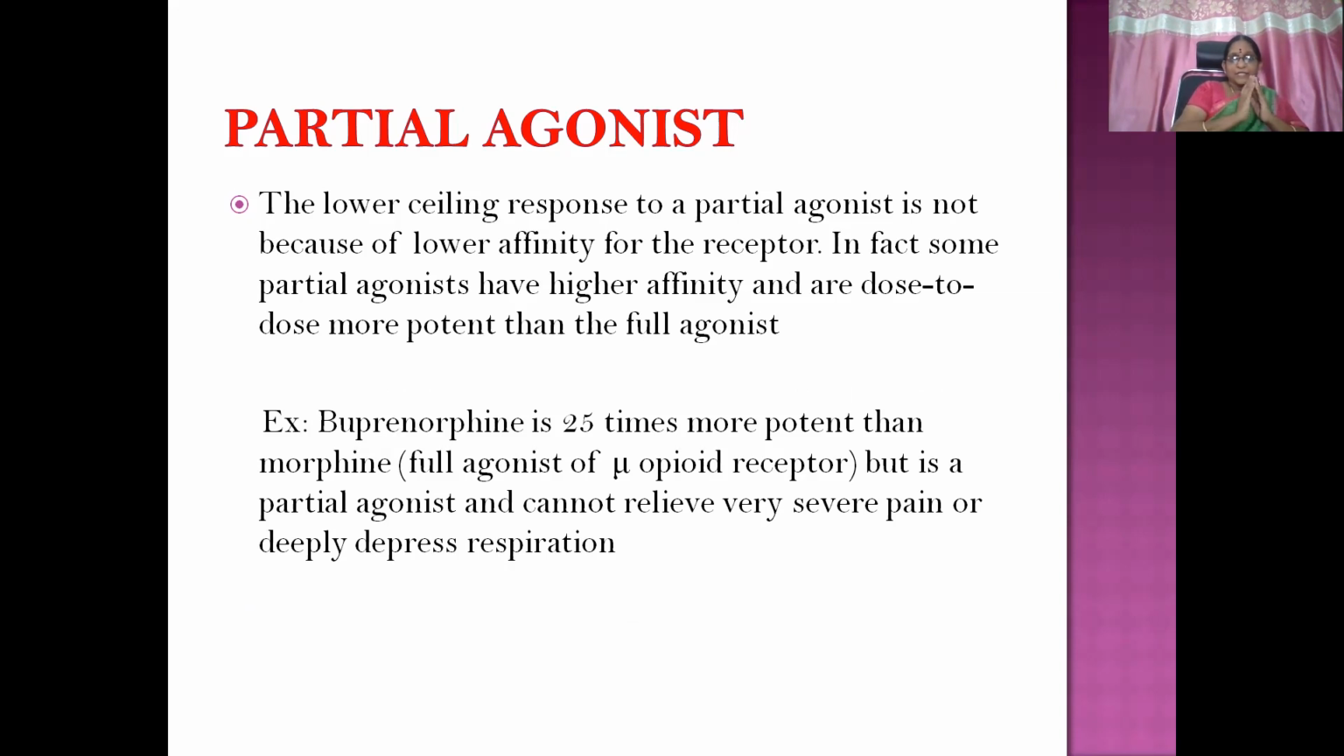In fact, some partial agonists have higher affinity and are dose for dose more potent than full agonists. So the drug molecule has that much effect only. It is nowhere related to the affinity. Example, buprenorphine is 25 times more potent than morphine, which is a full agonist of the mu opioid receptor, but buprenorphine is a partial agonist.